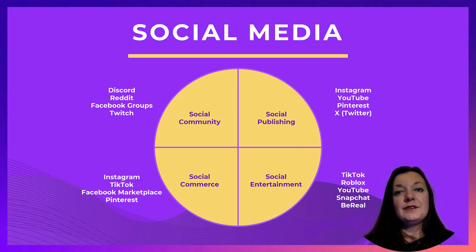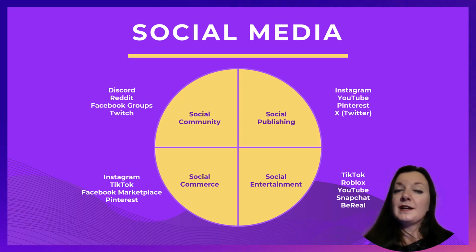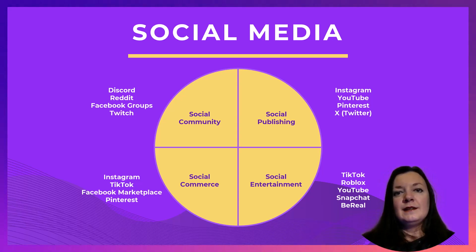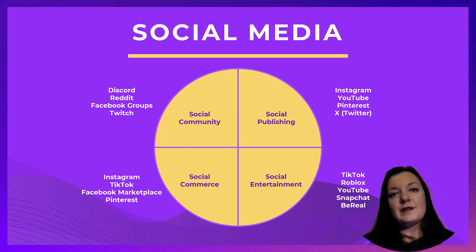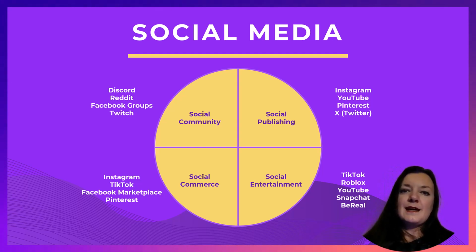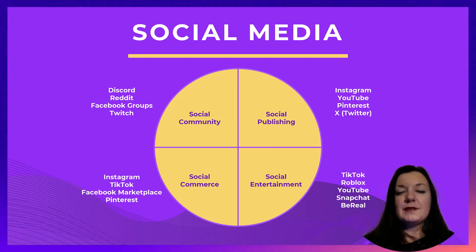Then there are also social entertainment channels, for example, Roblox or YouTube or even TikTok, where there is a lot of entertaining content, and the entertainment is in focus. And there is social commerce. Some platforms combine those different aspects.